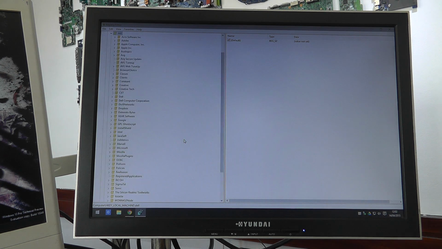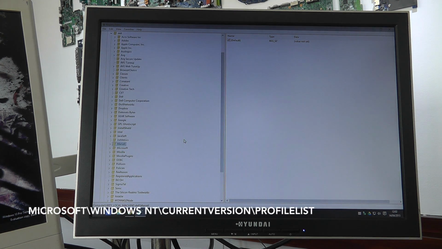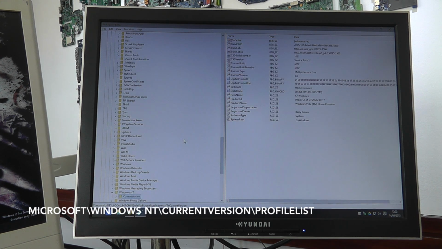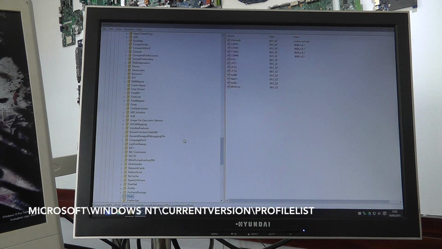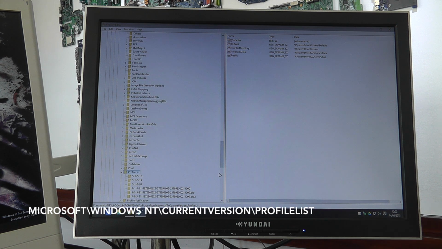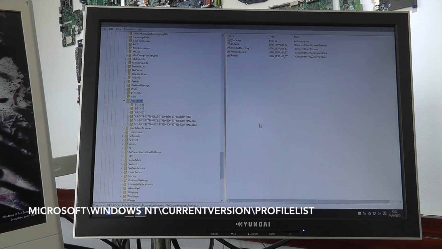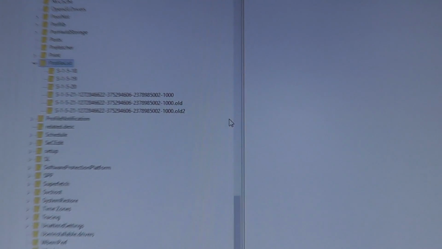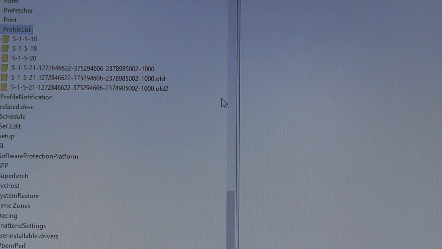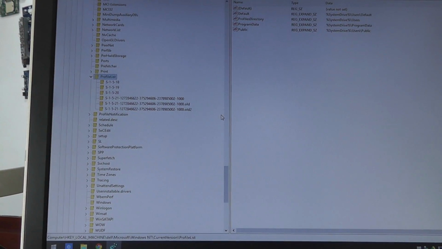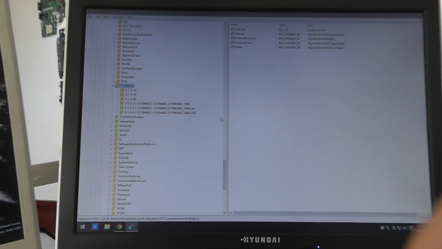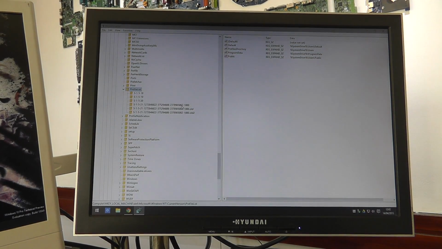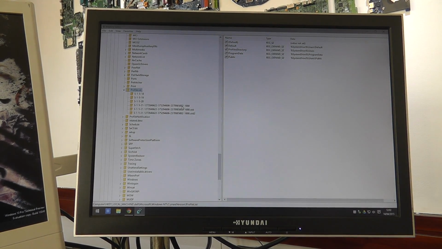So we go into that, and once again, Microsoft Windows NT, current version, profile list, and surprise, surprise, once again, there are our profiles. Now, as you can see, because I've done this like 3 times on the trot now, this one is actually already fixed. But once again, you want to identify which one has the correct profile.